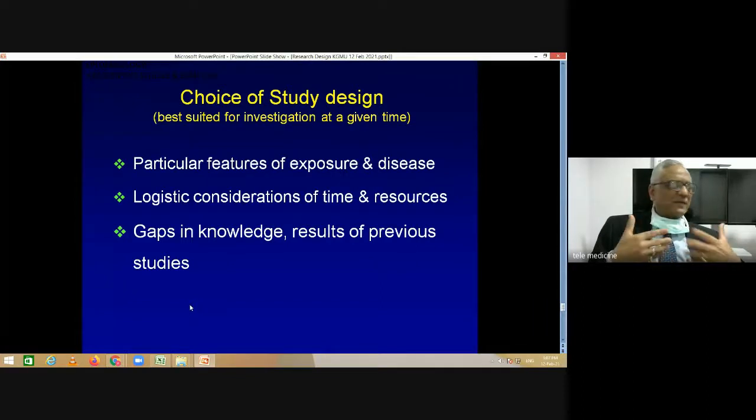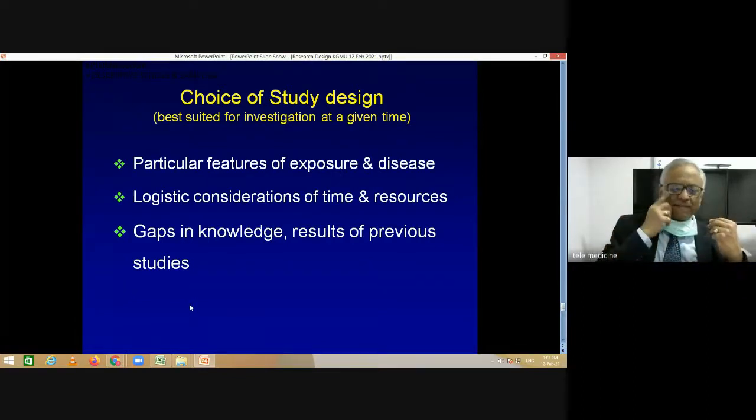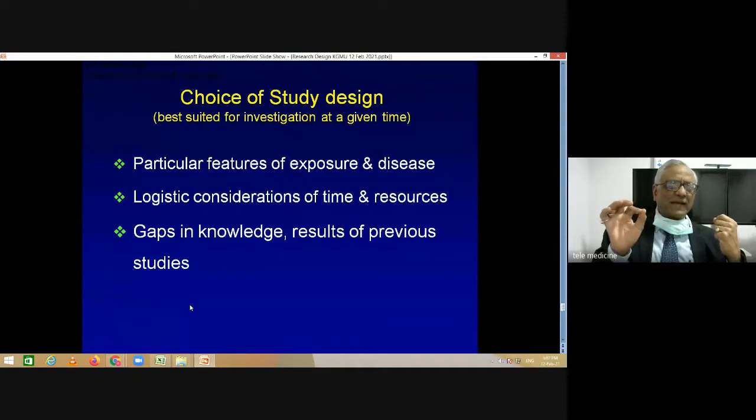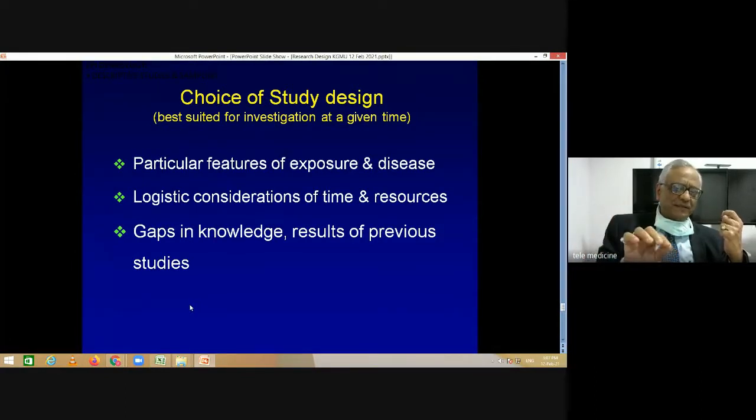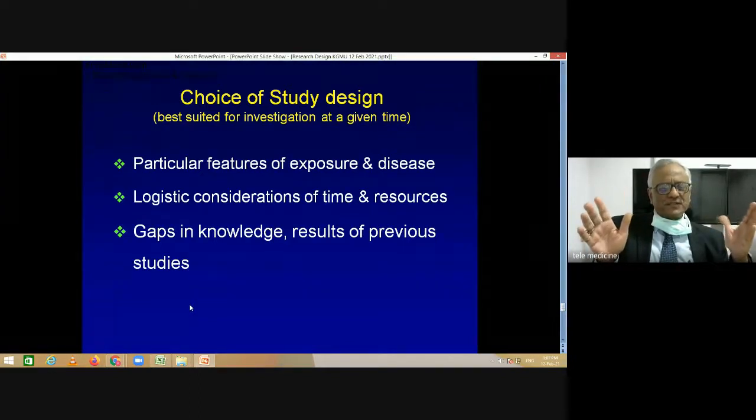So let me summarize this whole lecture by saying that it is very important to have the right research question. And then you must think of what will be the best way to answer that research question based on what studies have already been done, what is your time and resource available for you to do that study, and what are the particular features of exposure and disease. It requires great thought, it requires effort, but I think you have everything here in this university to help you with that. And so I wish you all the best.